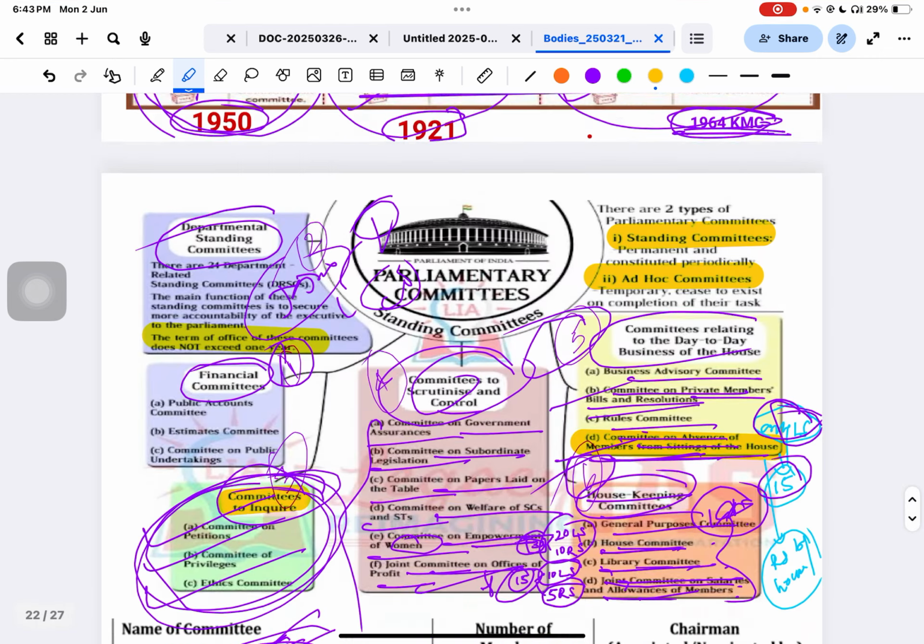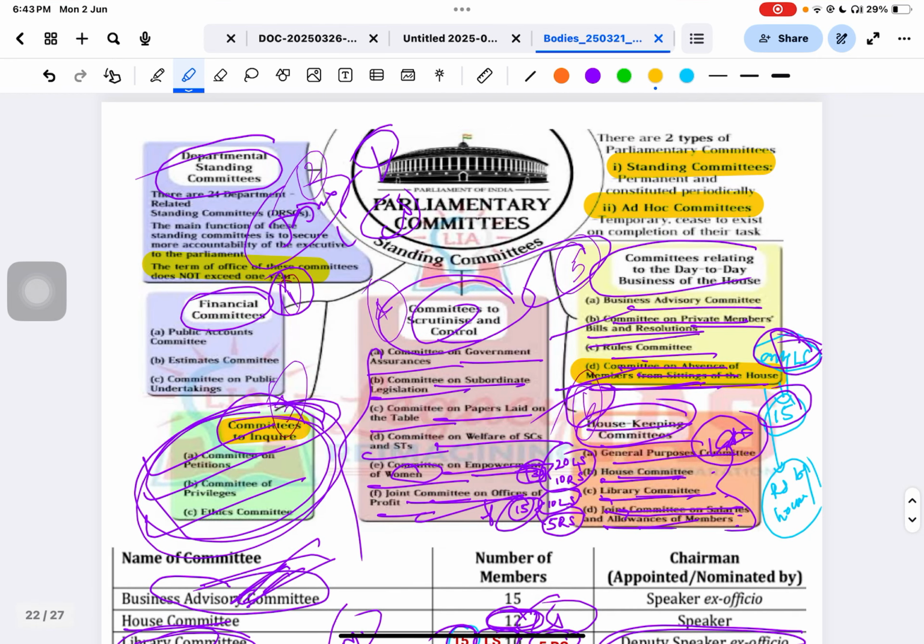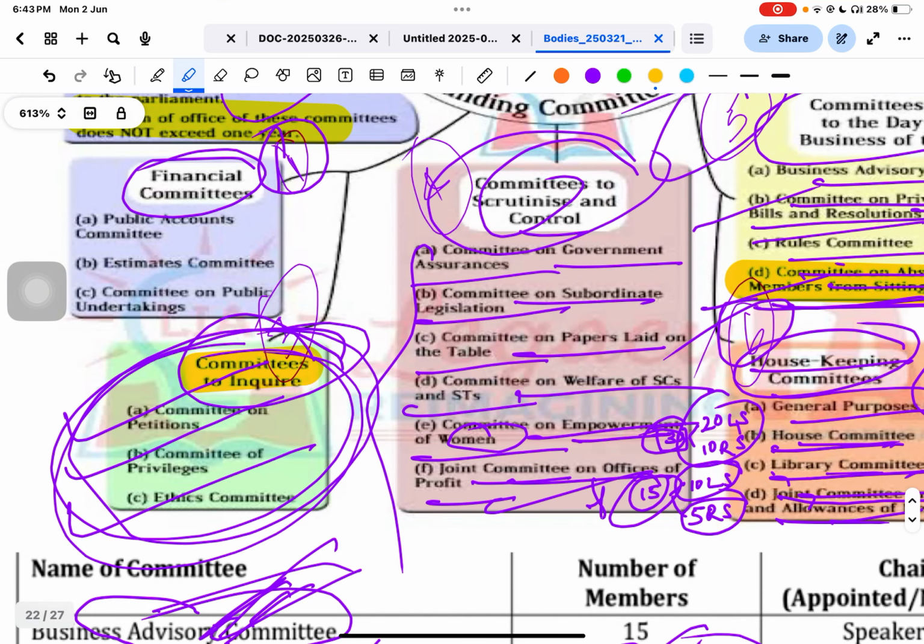Now, the things which I have discussed till now are joint committees of the Lok Sabha and Rajya Sabha. But the ones we are going to discuss now are separate in the Lok Sabha and separate in the Rajya Sabha. Like the estimate committee in the Lok Sabha is different and in the Rajya Sabha is different. Estimate committee is not in the Rajya Sabha, that is the exception.